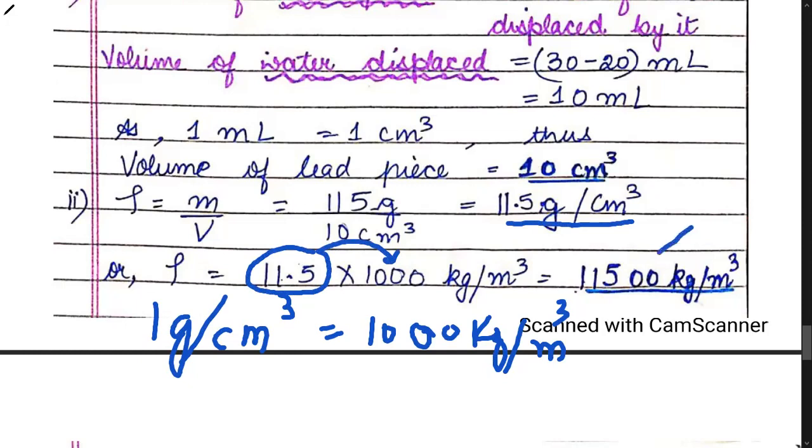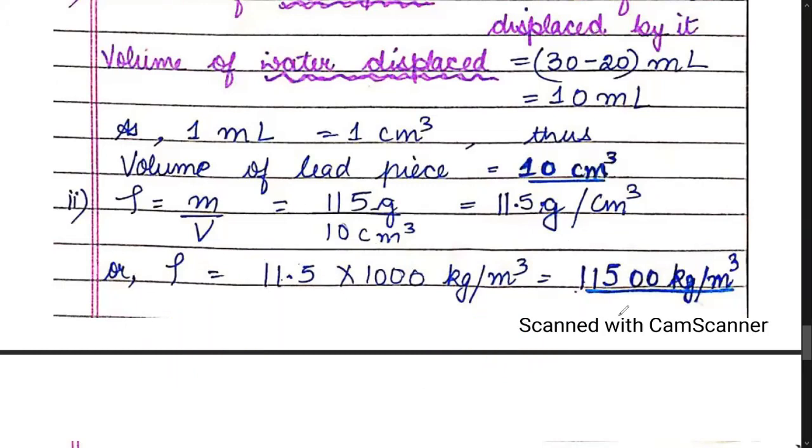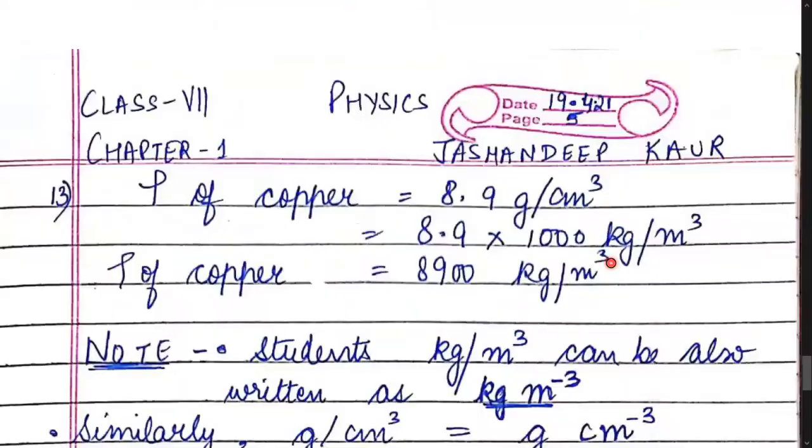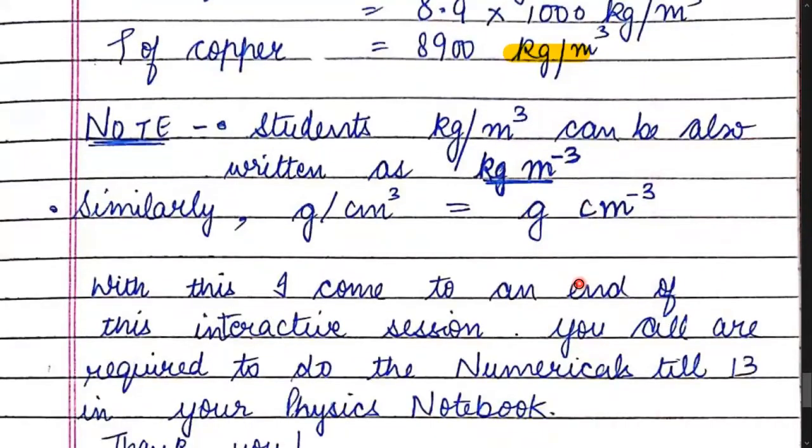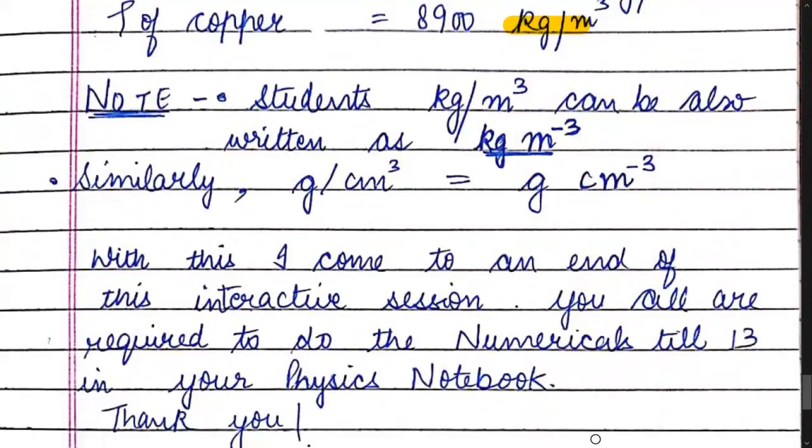Thus your answer comes out to be 11,500 kg per meter cube. Children, similarly, you can do question number 13, in which we are converting gram per centimeter cube into kg per meter cube. Children, in your books also, kg per meter cube is written as kg m minus 3, and it is one and the same thing.